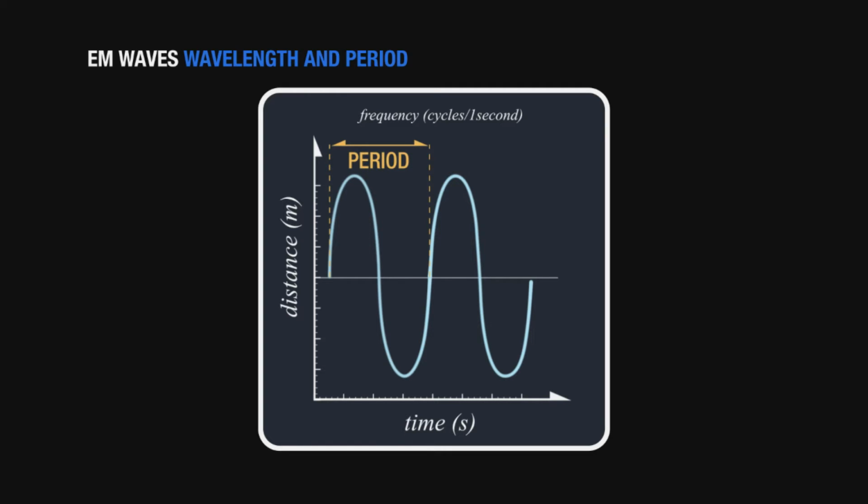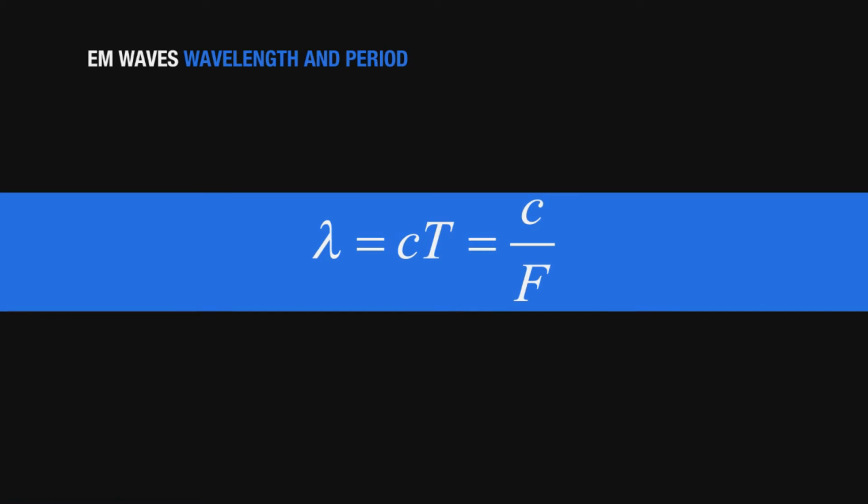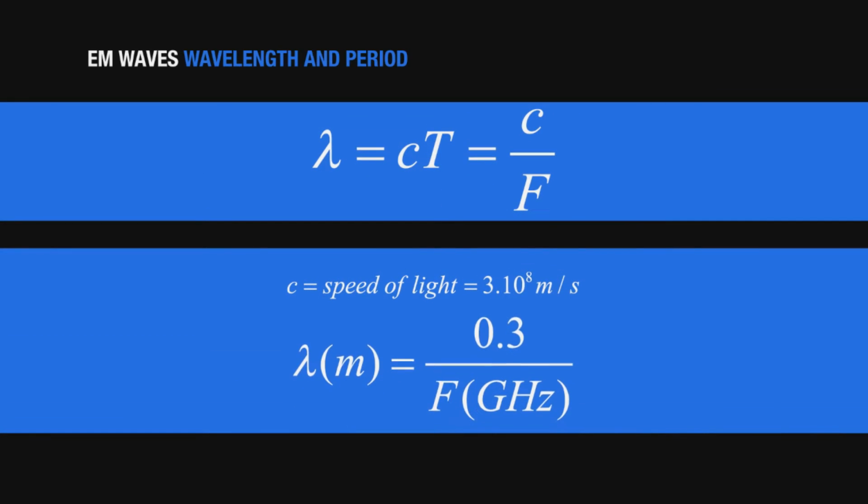So the wavelength lambda is the multiplication of the speed of light, being 3 by 10 to the 8 meters per second, so in terms of kilometers per second, approximately 300,000 kilometers per second, multiplied by the period in seconds, or conversely can also be expressed as the ratio of the speed of light over f, being expressed in hertz.